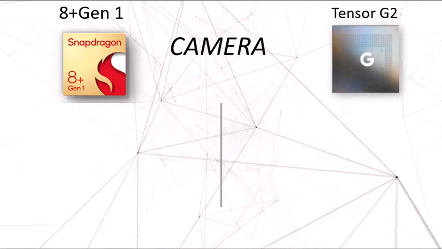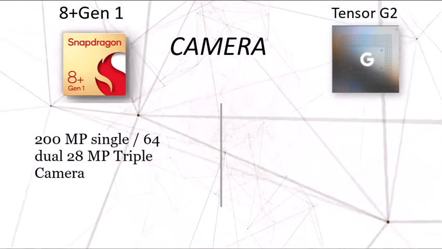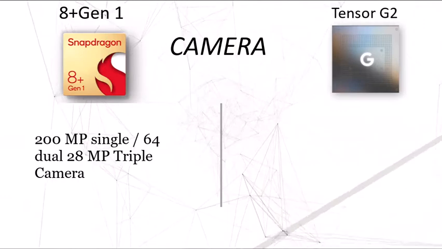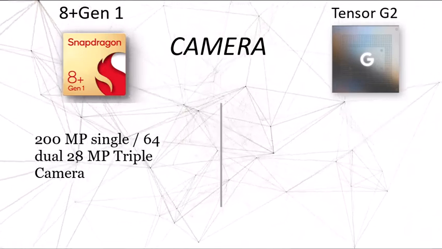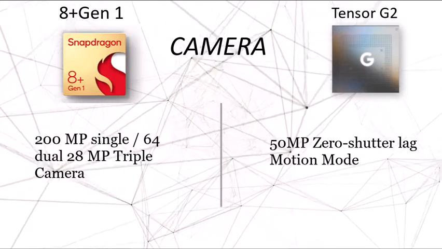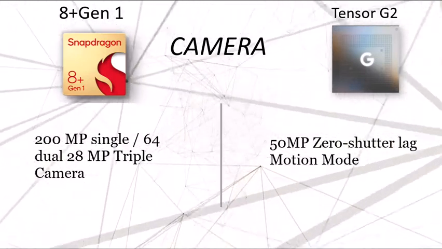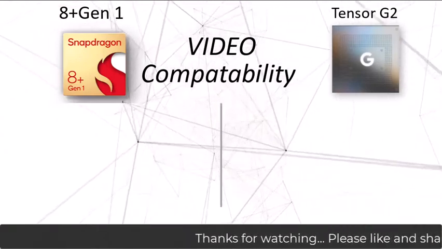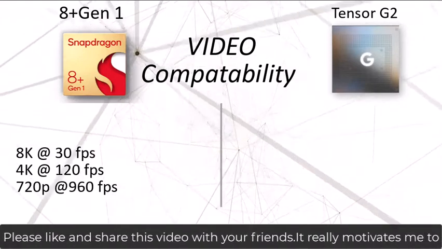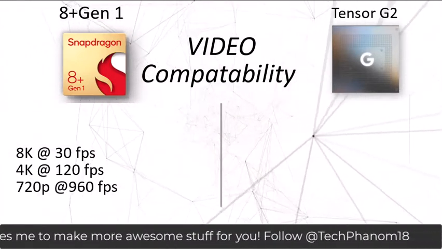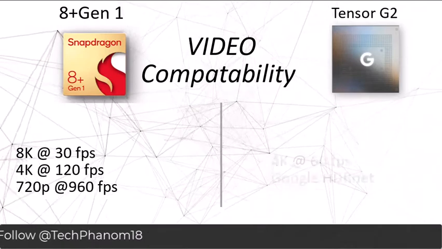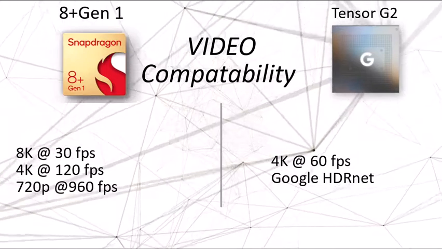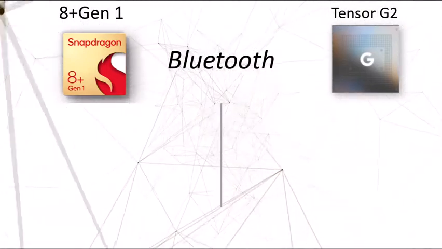In the camera sector also, the Snapdragon as a processor again leads the Tensor G2, supporting a 200 megapixel single camera, a 64 megapixel dual camera and a 28 megapixel triple camera. Whereas the Tensor has simplified things for its smartphones, with a 50 megapixel zero shutter lag camera. On the maximum video resolution capability, the Snapdragon can shoot 8K at 30 FPS, 4K at 120 and 720p at 960 FPS. And the Tensor G2 is again limited to 4K at 60 FPS only.